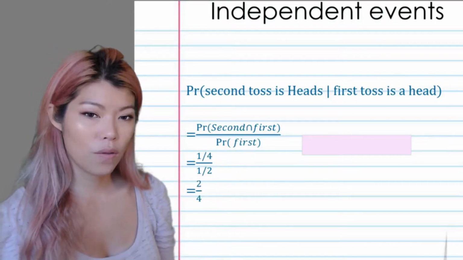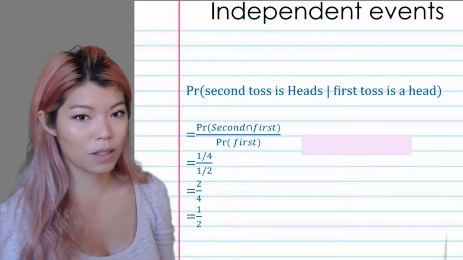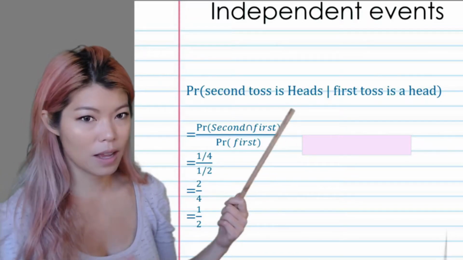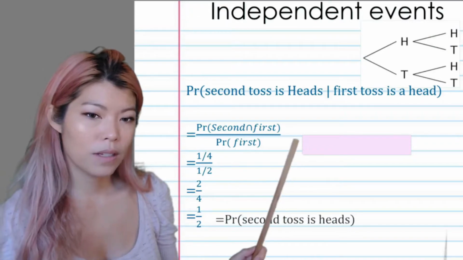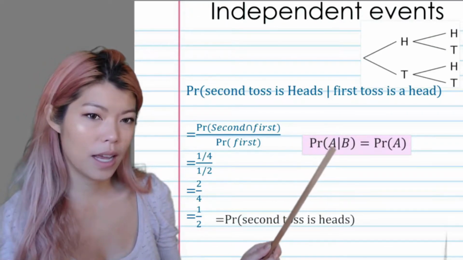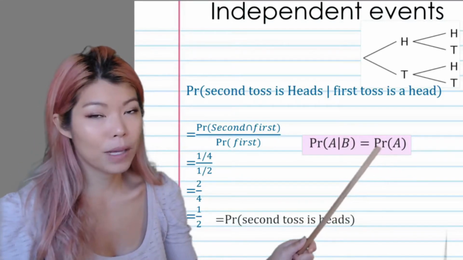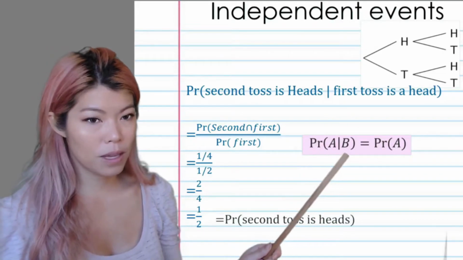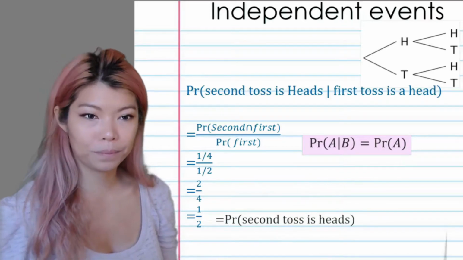A quarter over a half is just a half, what we expected, because the probability of getting heads is independent of what happens previously, which is the same probability, a half. So in other words, the probability of tossing a head in the second turn, given that the first turn is heads, is just the same as the probability of tossing a head in the second turn. So probability of A given B is just probability of A. That B doesn't affect it at all.